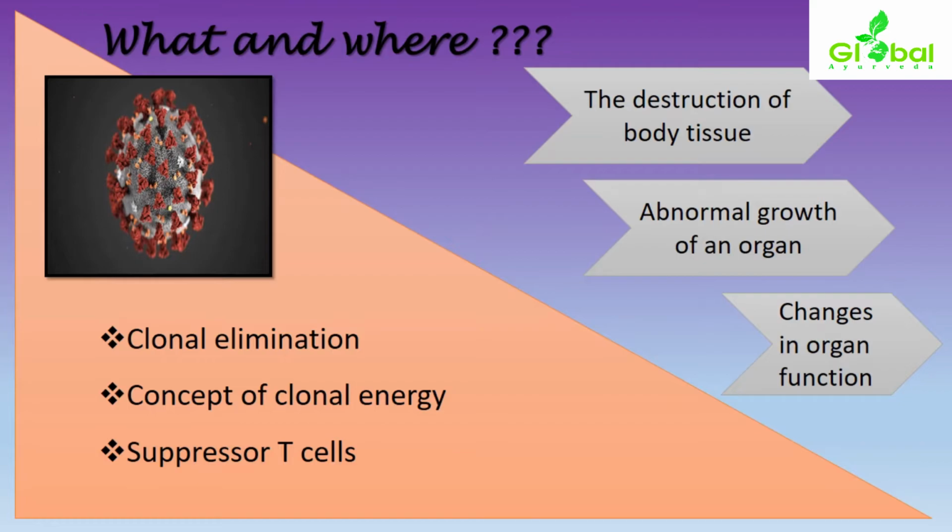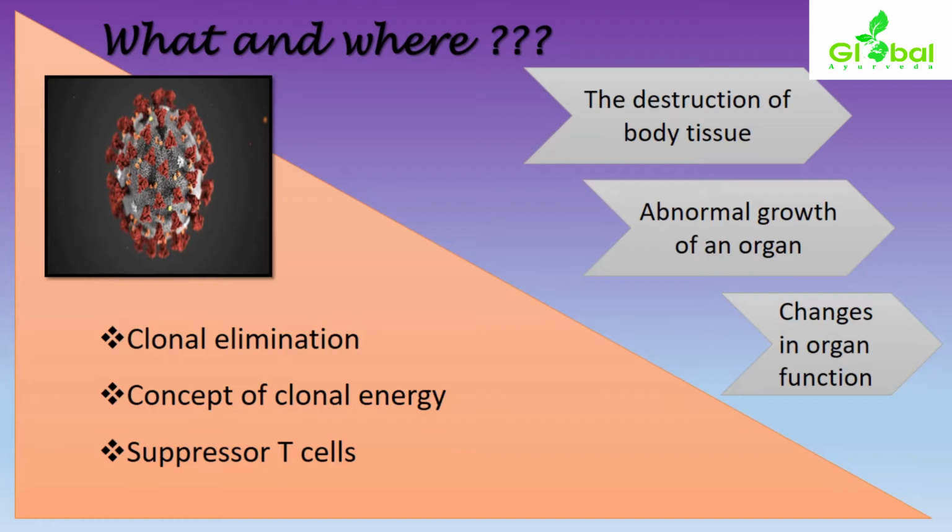So wherever it is in an inactive state, it will not be in a position to produce certain kinds of diseases or symptoms. These clonal antibodies or antigens will be associated with the thymus gland, and the thymus related cells, along with the help of MHC, will carry out the action of clonal deletion or clonal elimination.